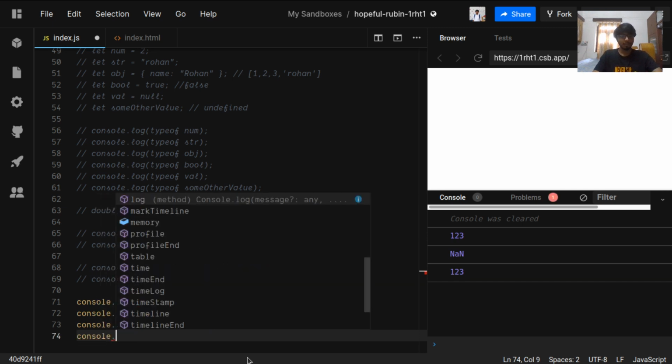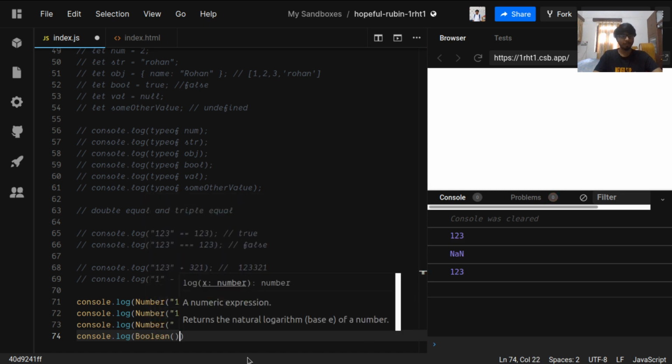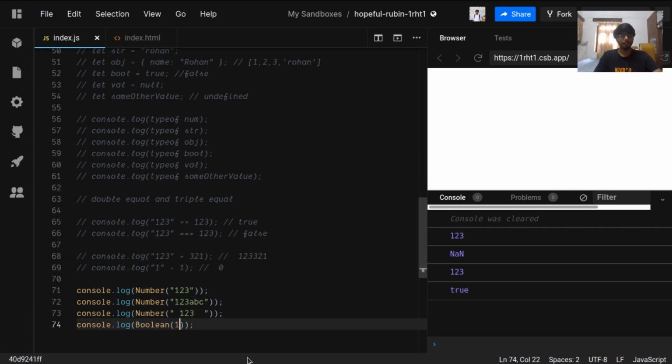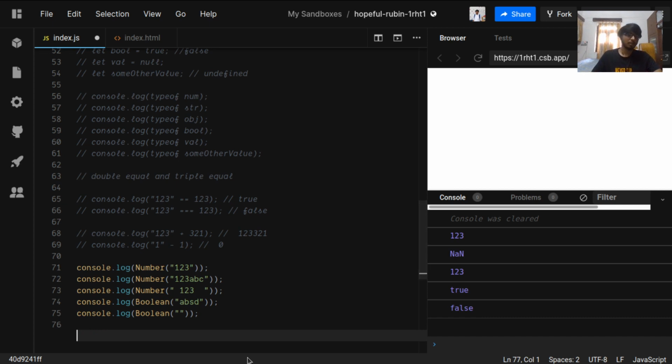Okay, now let's type convert some more. Let's type convert Boolean of 1. So 1 is a truthy value and it will give us true. What happens for 0? It will give us false. So it is basic. What happens for a string? A string is a truthy value, so it will give us true, but for an empty string, let's see what happens. An empty string is a falsy value, so it will give us false. So this is how we can type convert things in JavaScript.